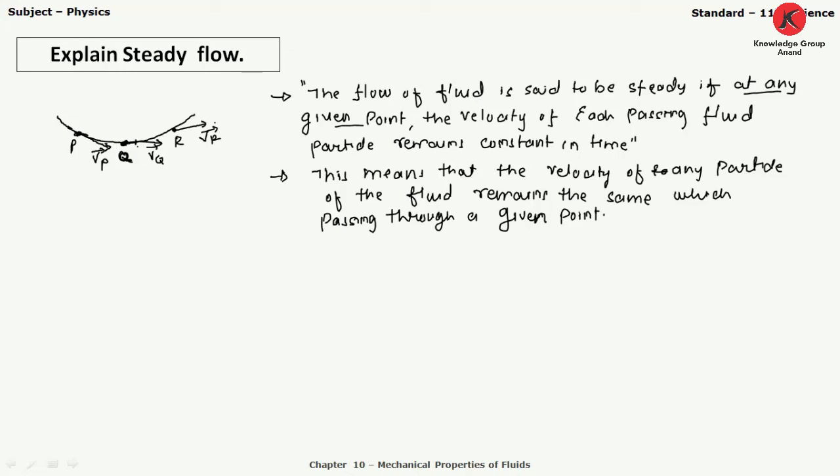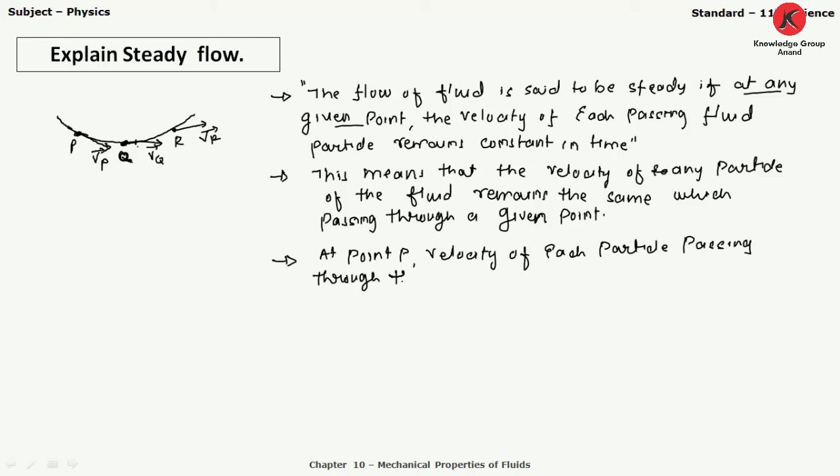So here at point P the velocity is Vp. We can say at point P the velocity of each particle passing through that point, P, we have considered is Vp.